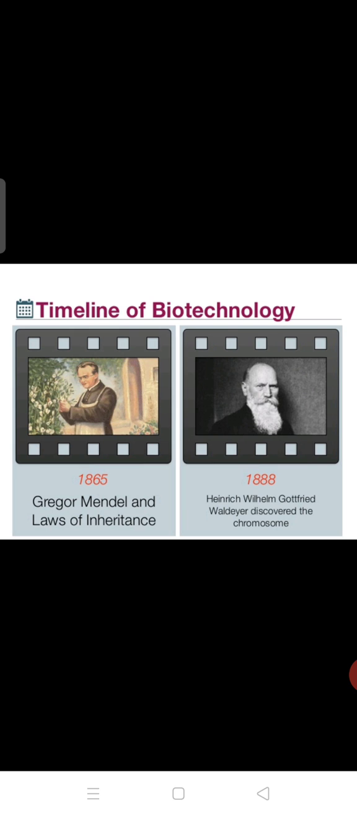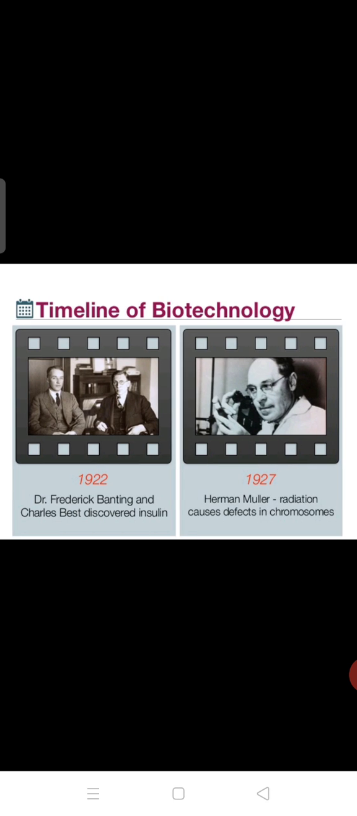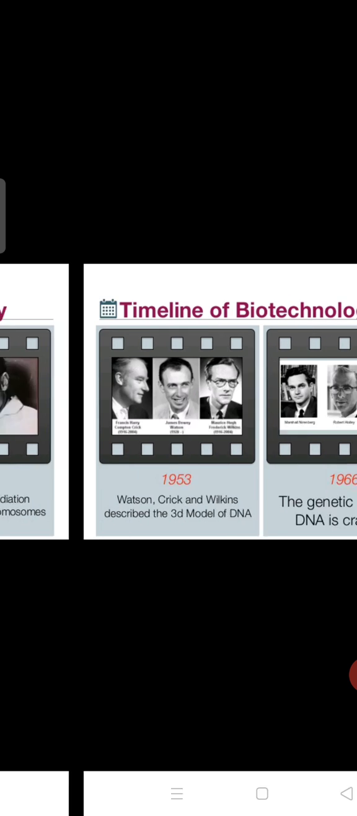This is also what we call genes or genetics. Then in 1888, Walther Flemming discovered the chromosomes. Bacteriophages were discovered in 1915. Then in 1919, the word biotechnology was introduced by Karl Ereky, the scientist who coined it. Then in 1922, Frederick Banting and Charles Best discovered insulin, which plays an important role in maintaining blood sugar level. Then Hermann Muller showed that radiation caused defects in chromosomes. Like that, various work has been done in biotech.